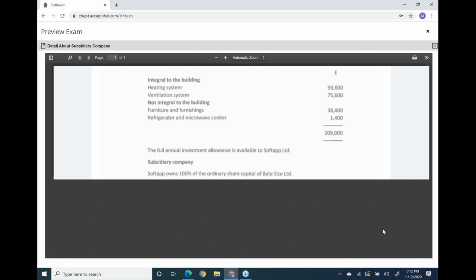So this Bite Size Limited will be part of the 51% group as well, so it will be used in apportionment, number one. And number two, it is also part of your 75% group. That means losses can be exchanged if possible. So don't forget to apportion the limits, number one. Number two, if the examiner asks you about 75% group commentary, then you need to comment on it.